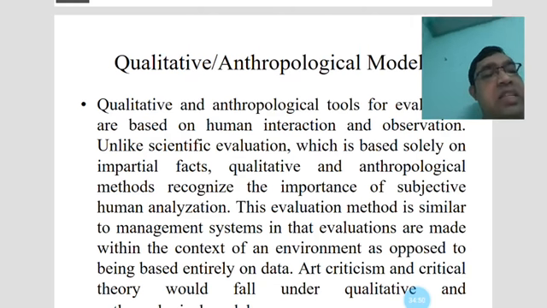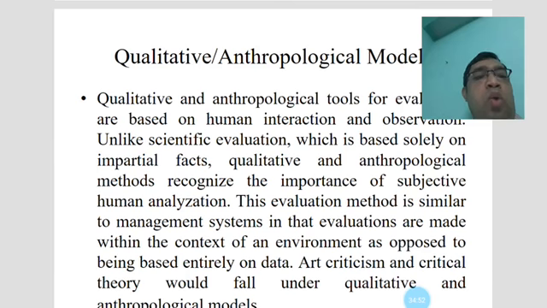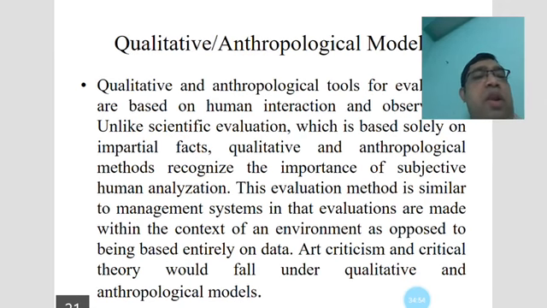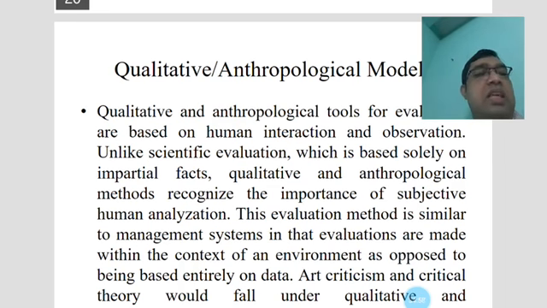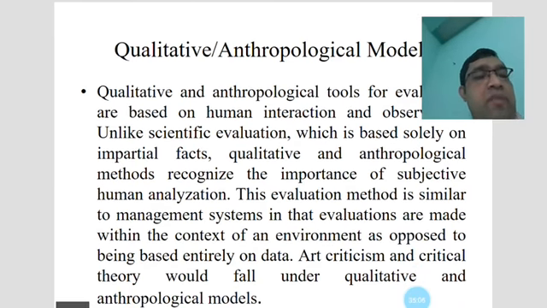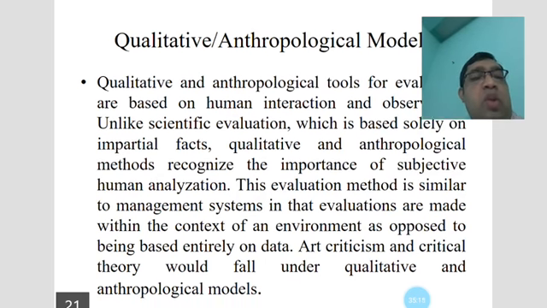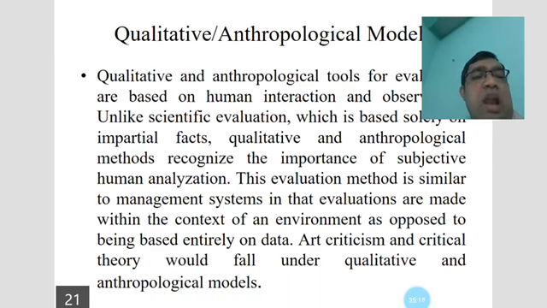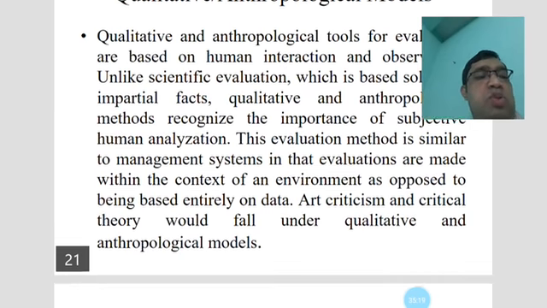Art criticism and critical theory would fall under the qualitative and anthropological models.